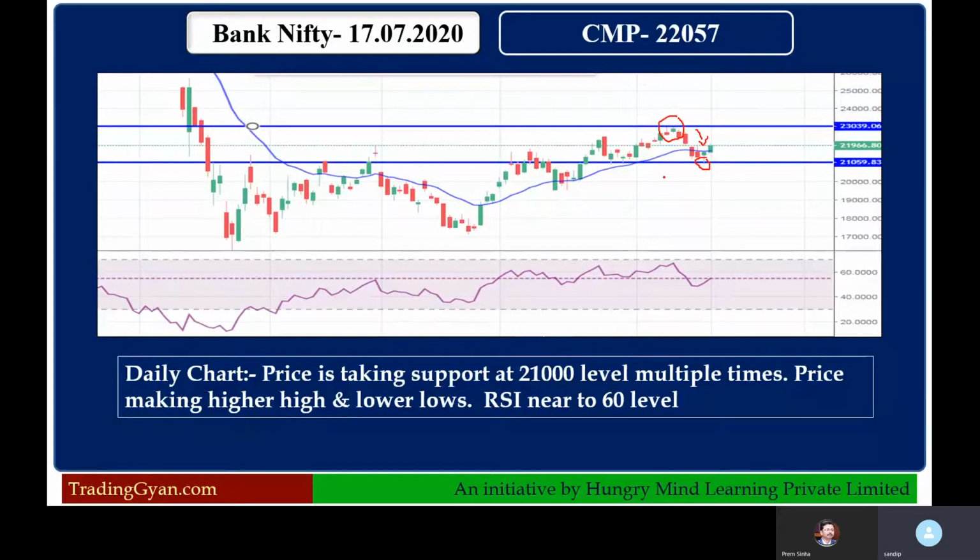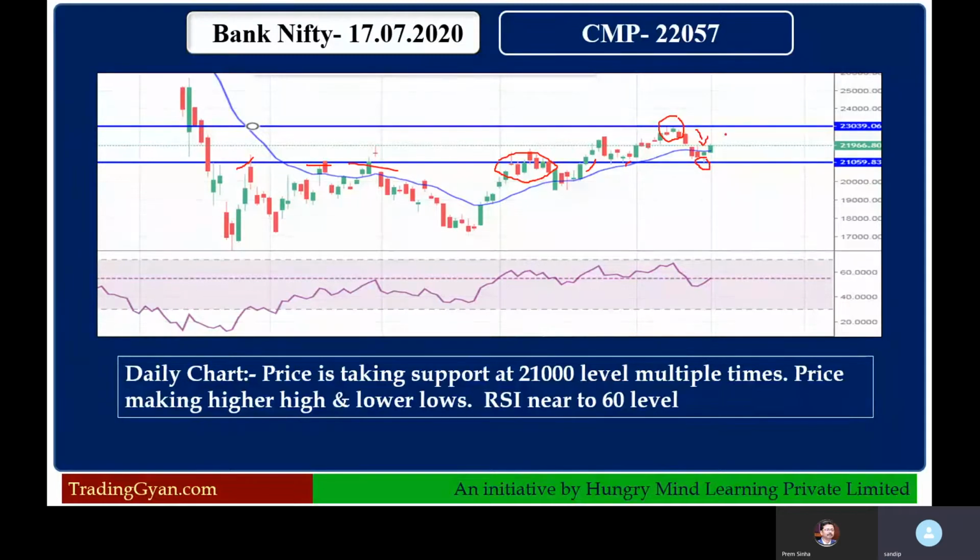And why is this 21,000 level so important? If you look to the left, you can see this resistance, this resistance, this resistance. This is the price consolidation at 21,000, and then it broke out of this range. The first time it took support, it went up, and now it is coming down again. The second time it took support at 21,000. So previously this 21,000 level acted as resistance, and now it is definitely going to act as a major support for the Bank Nifty index in the future.